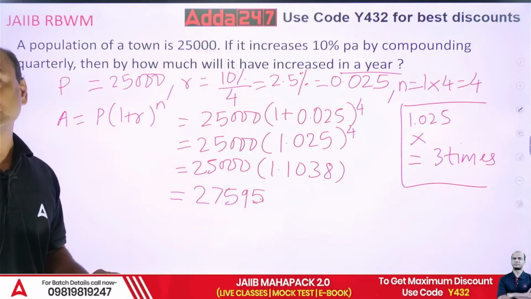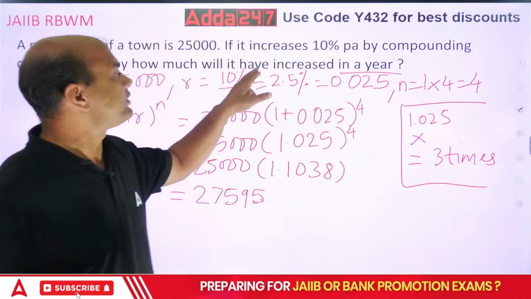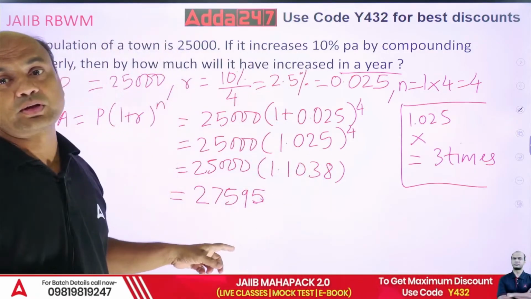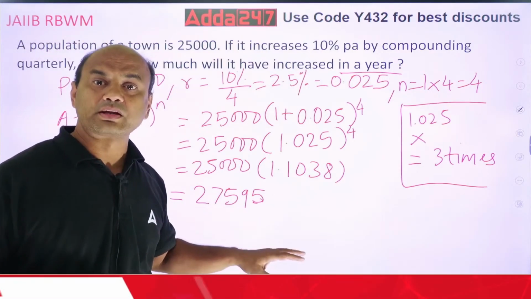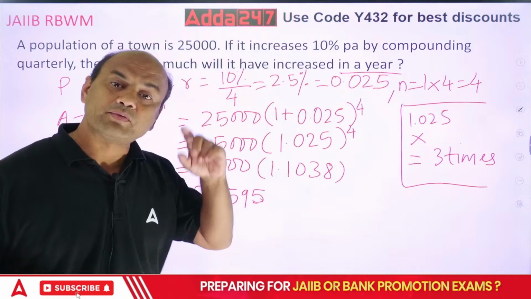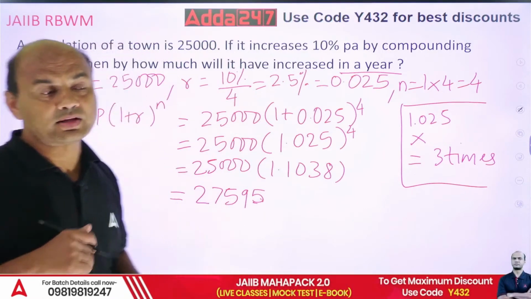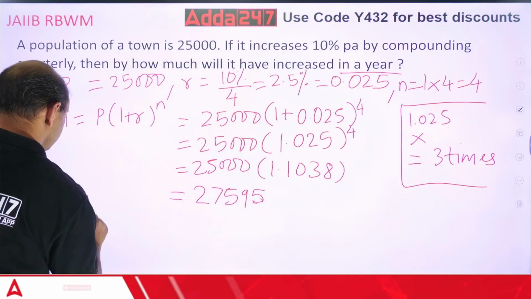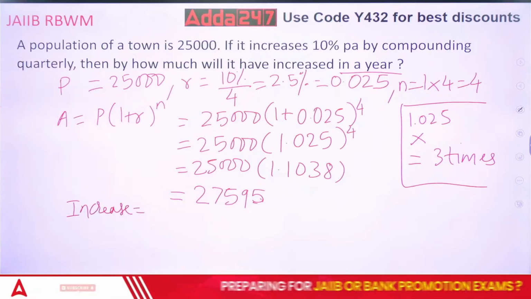But what is the question? Check the question. How much will it have increased in a year? The question is not the final amount I want. I don't want the population at the end of the year. I want what will have increased after 1 year. So the increase will be given how? So increase equals to